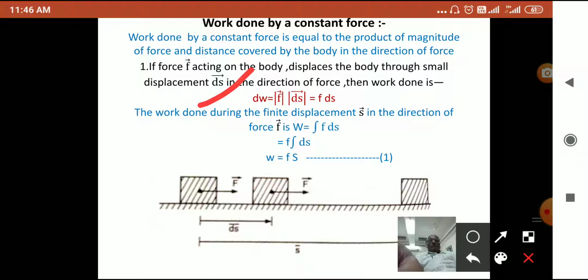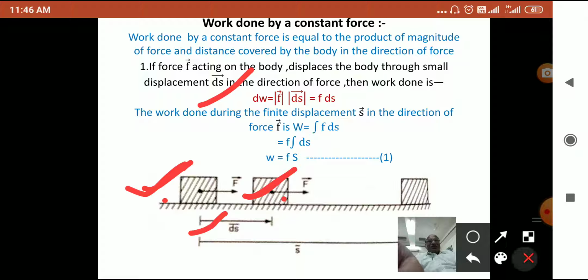This is shown in the figure: this is the body's first initial state and this is the final state, means it is displaced through the distance ds. So, when it goes from this position to this position, this is work done dw equals F into ds.